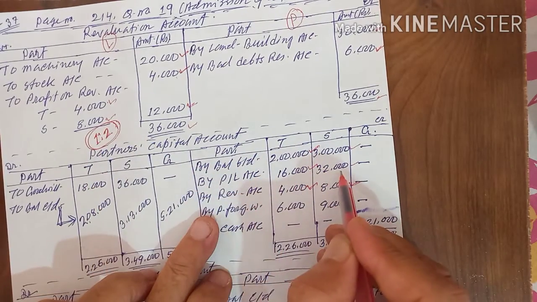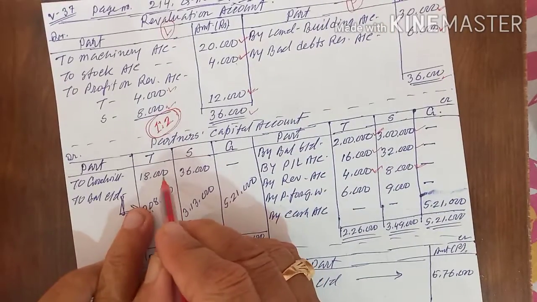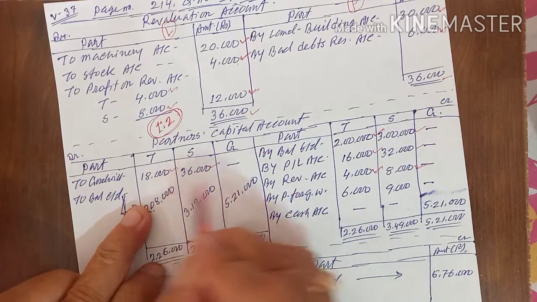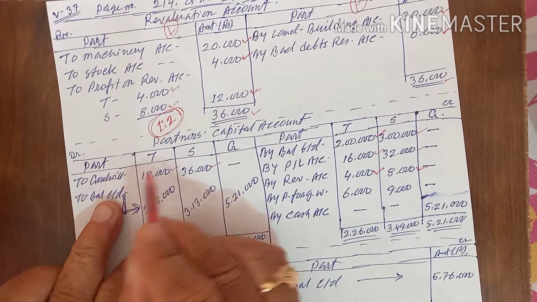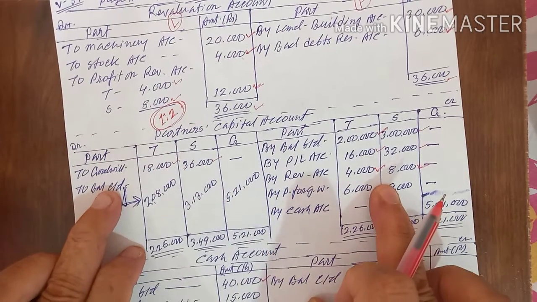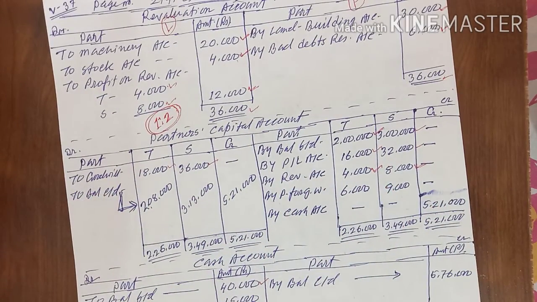So profit and loss account we have distributed, and 18 and 36 is 54, that is for goodwill. There T and S you have distributed. One is coming in debit side and that is coming in credit side. So balance sheet's work is over.